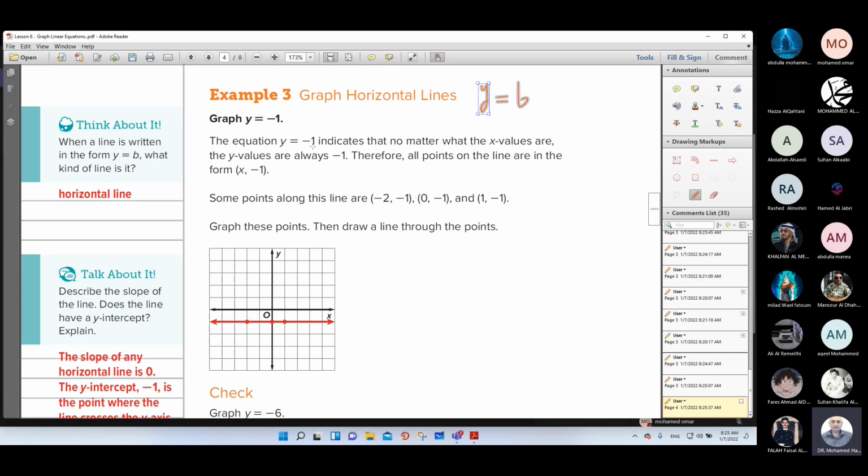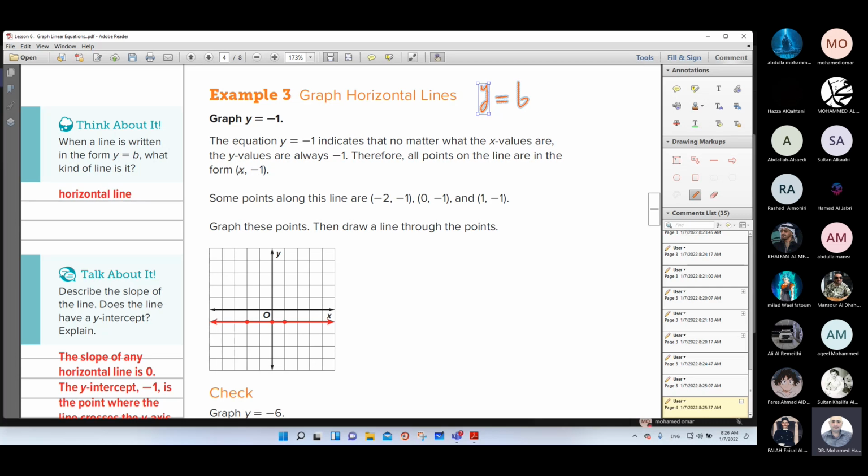The equation y equals negative 1 indicates that no matter what the x values are, the y values are always negative 1. Therefore, all points on the line are in the form (x, negative 1). All points on this line have the same value of y, with a change just in x. So y is fixed and only x changes.